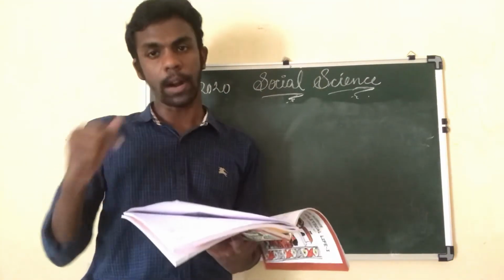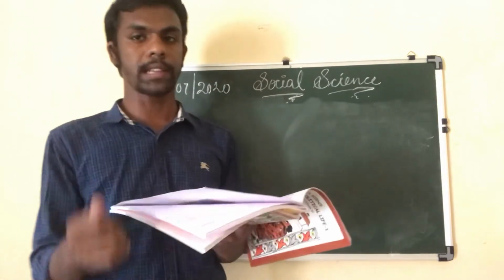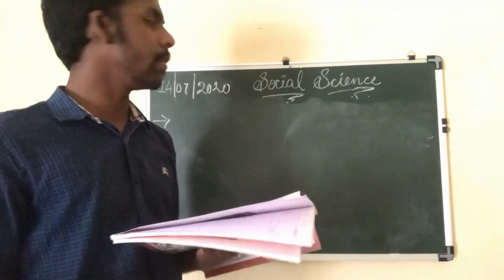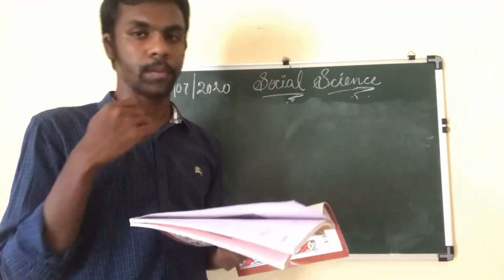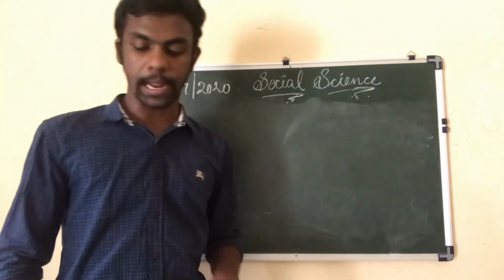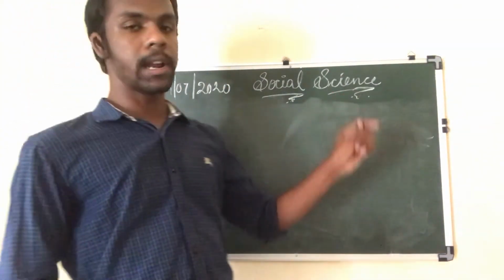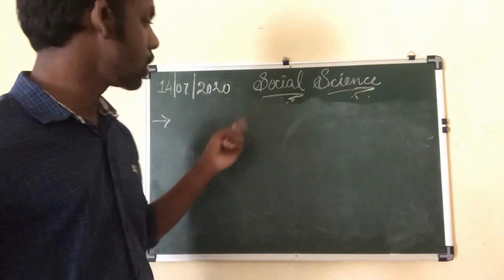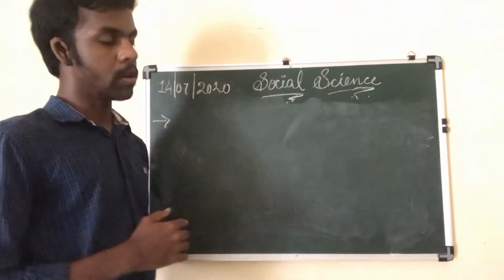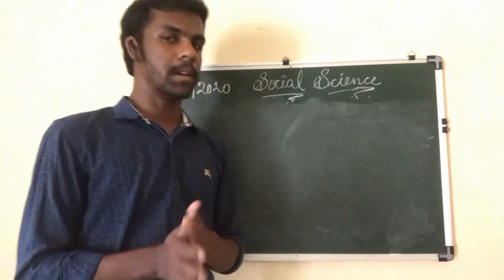I would discuss this with you in the next lecture. In the next lecture we will be completing this textual question answer discussion, and after that we will be moving forward to the worksheet discussion. I hope you have understood question number 1. In that way you have to draw the festivals, then write down the regions which share such celebrations. So this is the first textual question that we have discussed today.